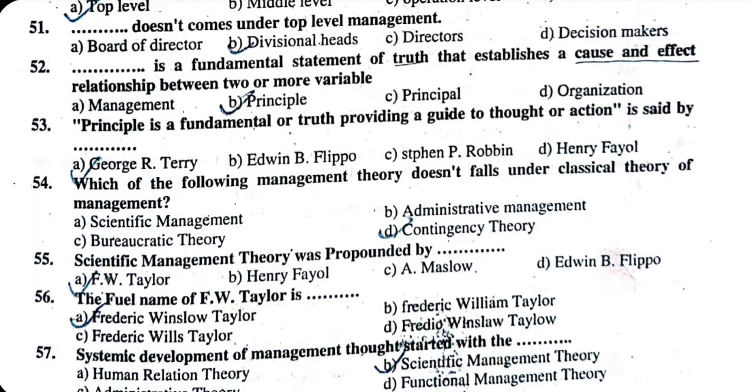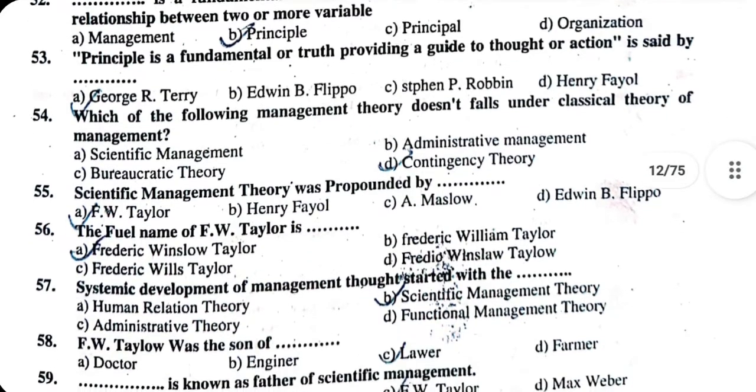52. Dash is a fundamental statement of truth that establishes a cause and effect relationship between two or more variables. A. Management. B. Principle. C. Organization. The correct answer is principle. Principle is a fundamental statement of truth that establishes a cause and effect relationship between two or more variables.